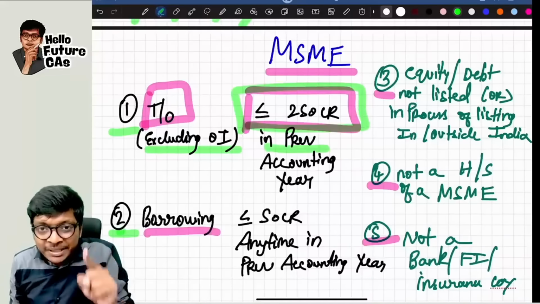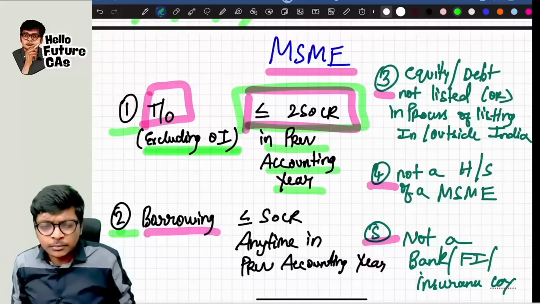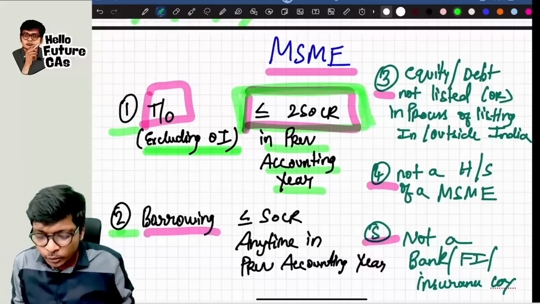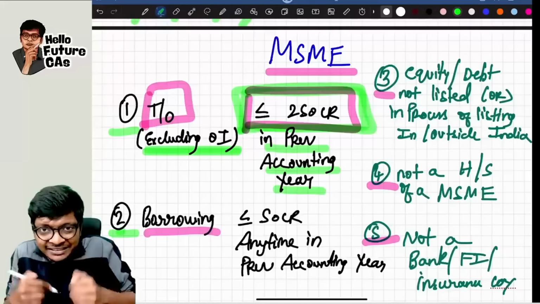So the accounting year for entity can be April to March, Jan to December, whatever accounting year they are following, the turnover excluding other income should be less than or equal to 250 crores. If it is less than this limit, then I can call it an MSME. Sir, if it's more than 250, sir, it became 251 crores. Then what is it? It becomes a large entity.